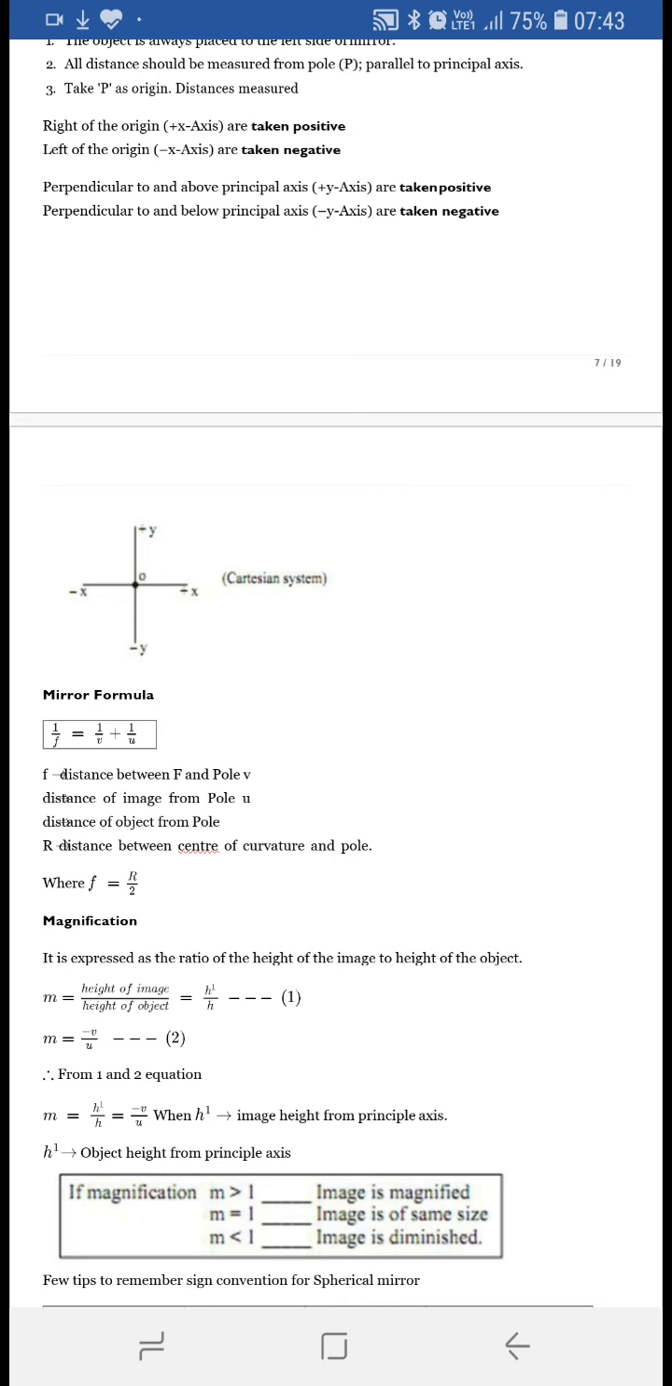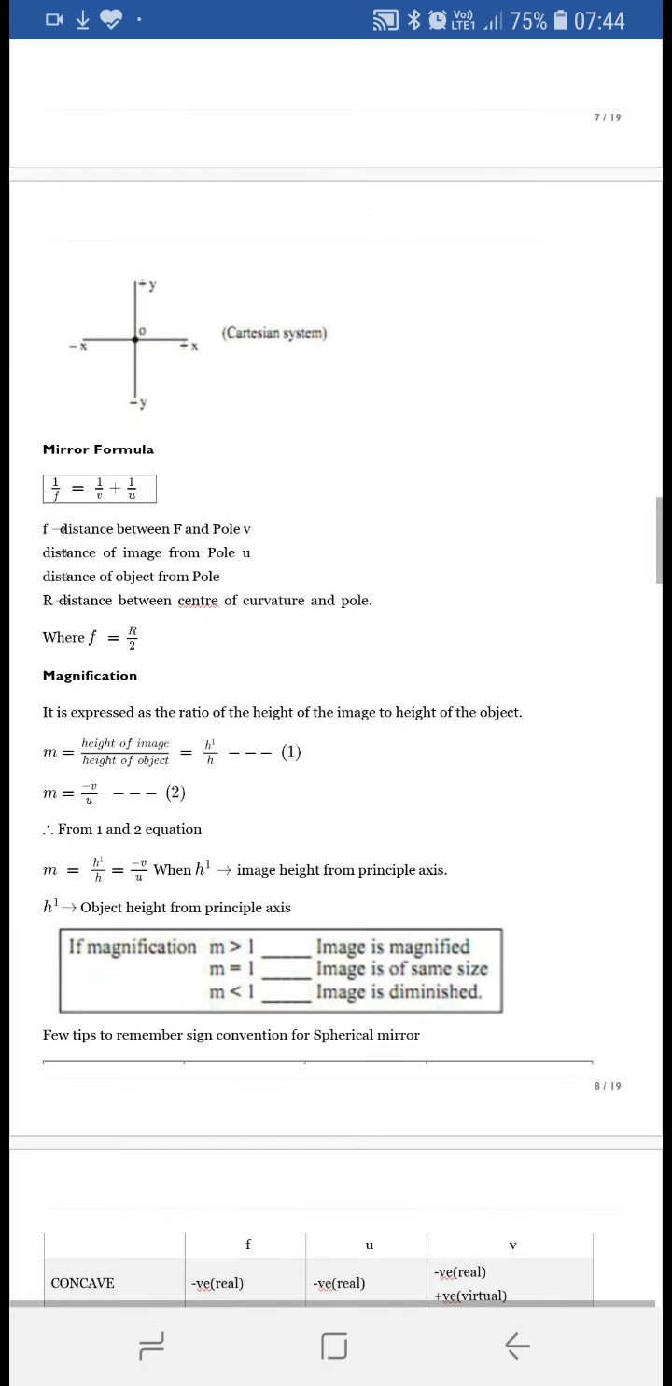So the mirror formula is 1 upon f is equal to 1 upon v plus 1 upon u, where f is the focal length, v is the image distance from the pole, and u is the object distance from the pole. R is the radius of curvature, so f is equal to r upon 2.